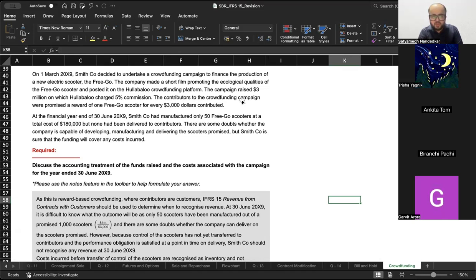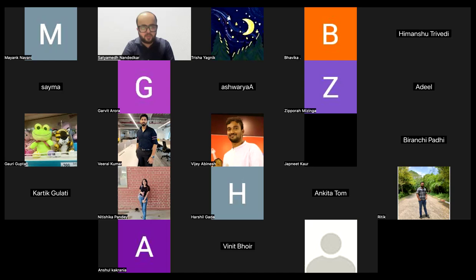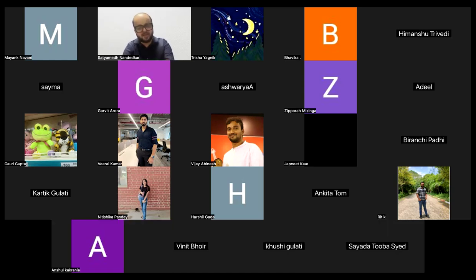The contributors to the crowdfunding campaign were promised a reward of one free go scooter for every $3,000 contributed. People gave you money to start the research and development work, and then you had to give them one scooter for every $3,000 contributed. But the scooters are not even made yet, and it seems difficult whether that target will be achieved or not, which is why unless and until you are able to deliver and complete the performance obligation, you should not recognize revenue.